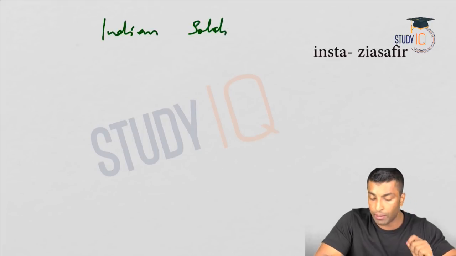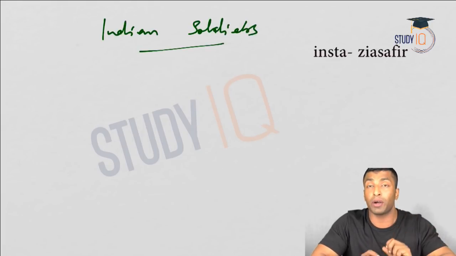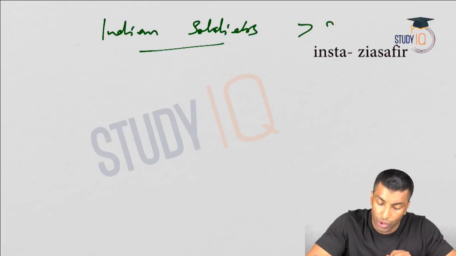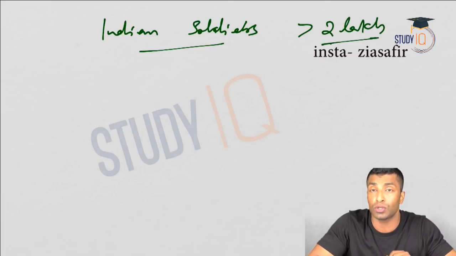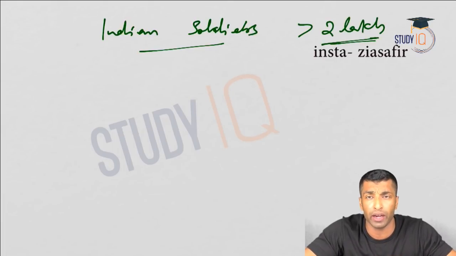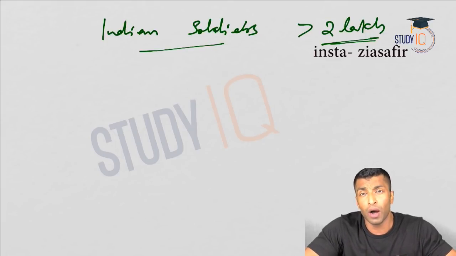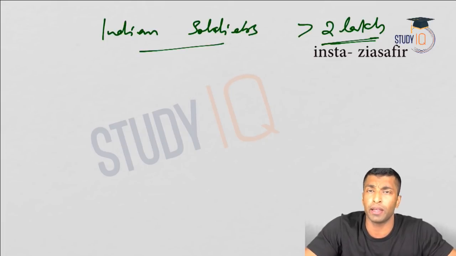Okay, so actually many Indian soldiers were part of the British troops. More than 2 lakh of the soldiers in the British troops were Indians. So the major question at that time was related to the role of these Indian soldiers in the British troops, although they are actually paid by the British only.